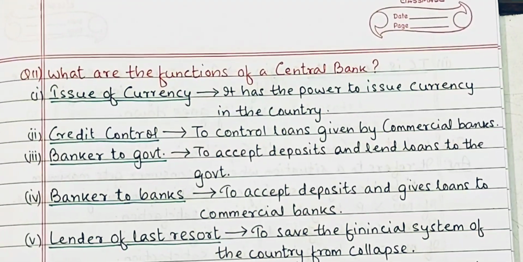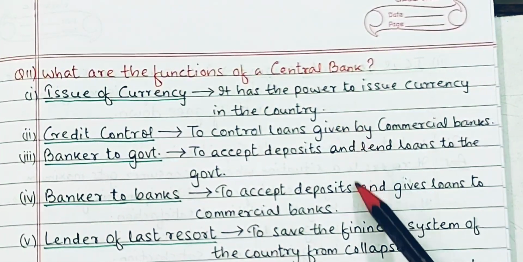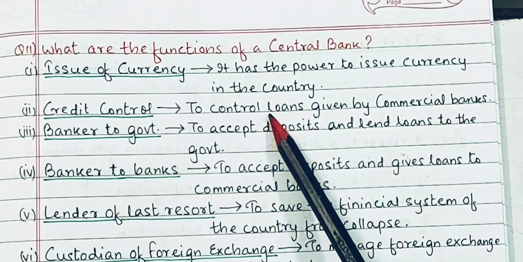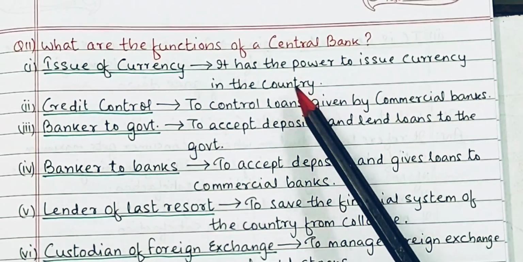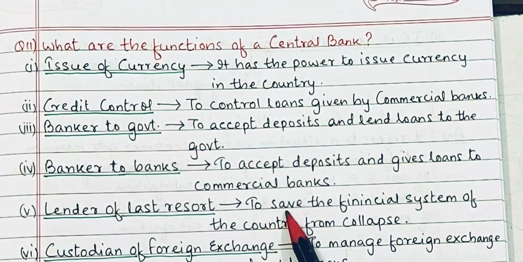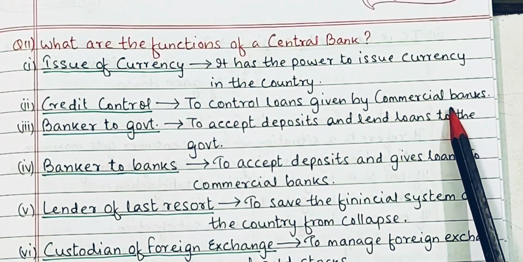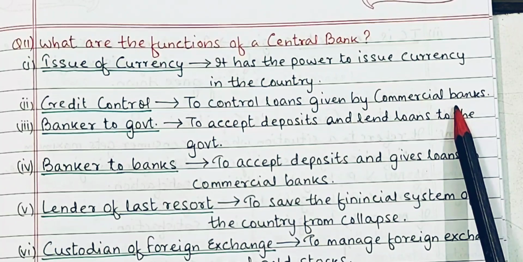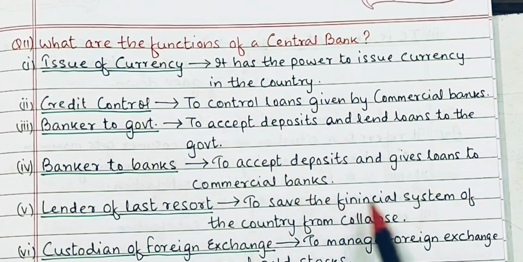Then next, what are the functions of a central bank? Now friends, central bank means RBI, Reserve Bank of India, as far as India is concerned. Now what are its functions? First, to issue currency. It has the exclusive right to issue currency, to hold currency. So every power and right about currency lies with the Central Bank of India. Then credit control. It controls loans given by the commercial banks to its customers. How much loan, or what is the maximum loan that can be given by the commercial banks, is all decided by the central bank.